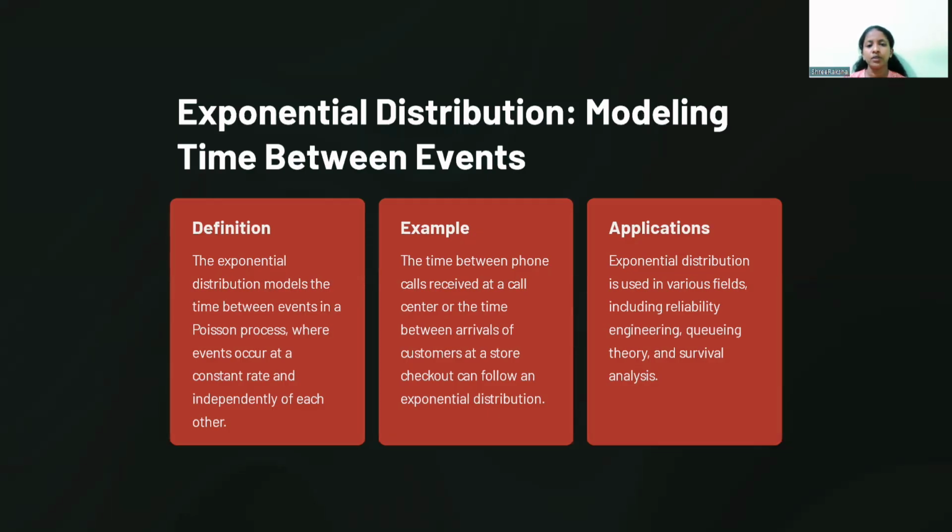Exponential distribution. The exponential distribution models the time between events in a Poisson process where the events occur at a constant rate and independent of each other. An example, the time between phone calls received at a call center or the time between the arrival of customers at a store checkout can follow the exponential distribution. Application. Exponential distribution is used in various fields including queuing theory and survival analysis.